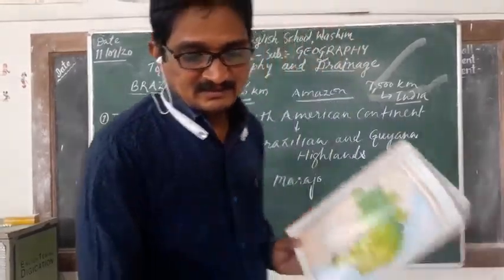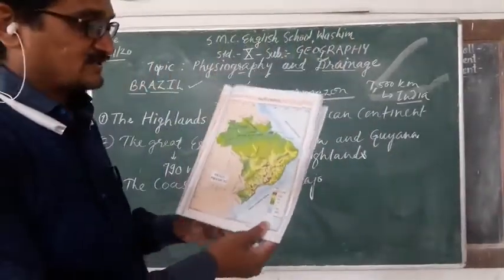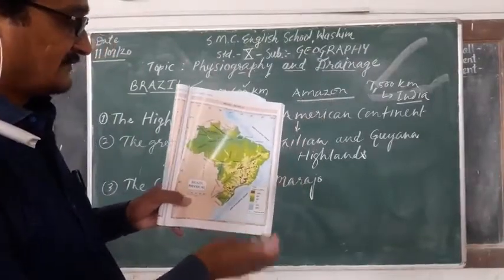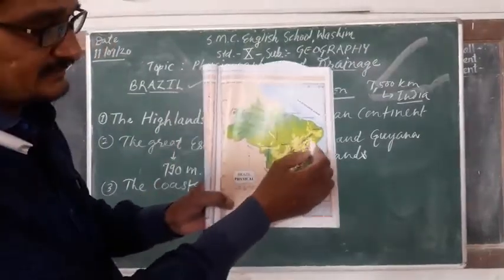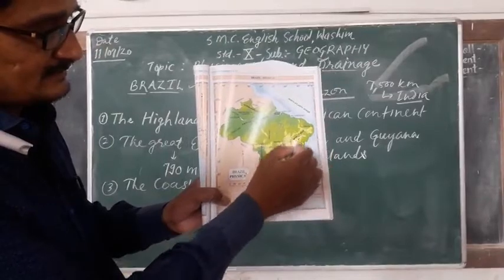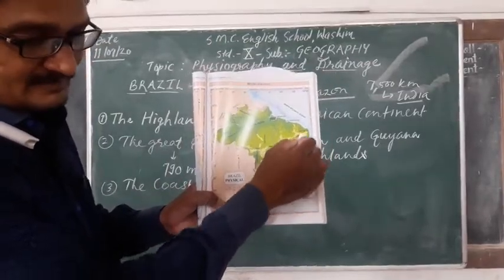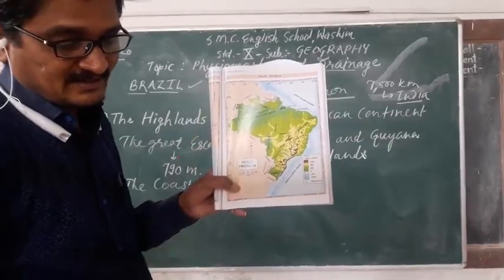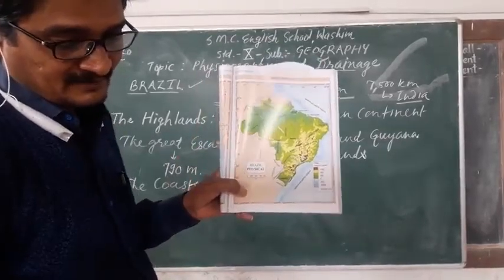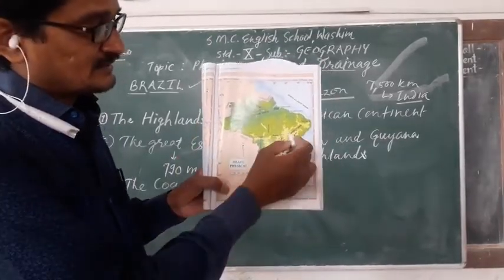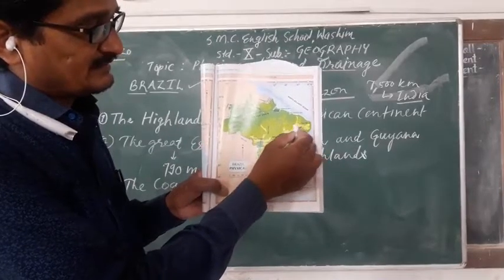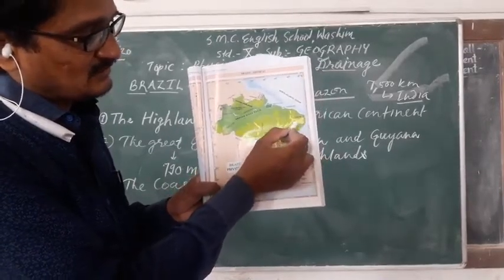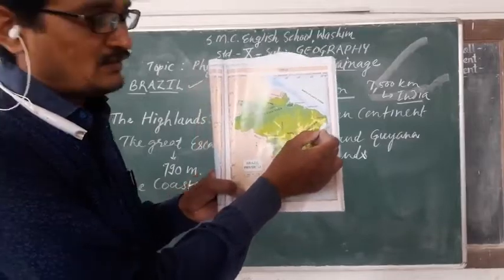So here is the São Francisco river. See here, the São Francisco river is located. That is the large river in the eastern coast. This is the mouth of the São Francisco river.